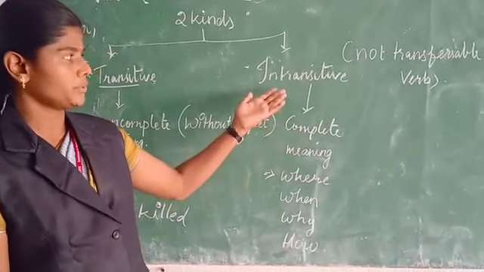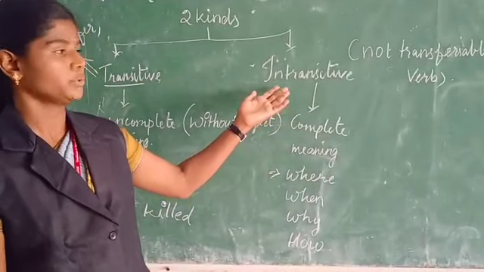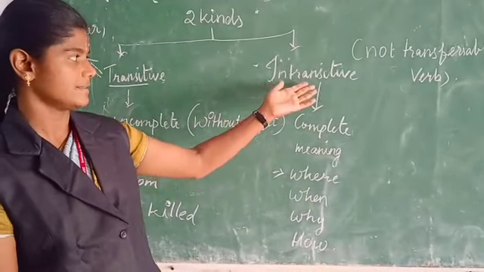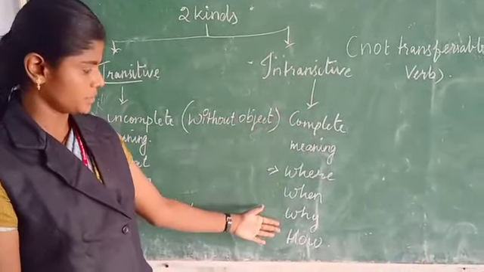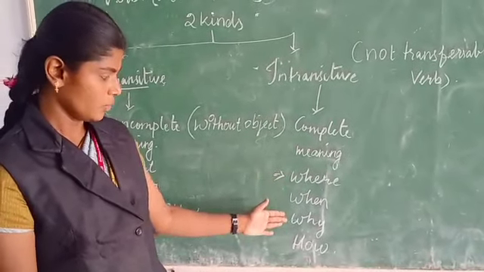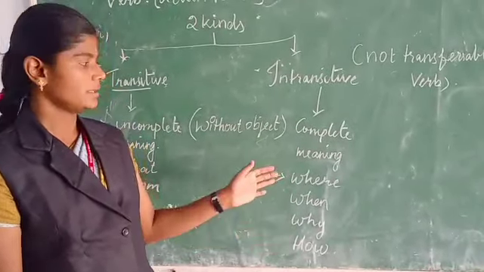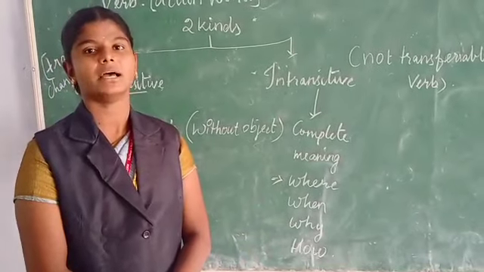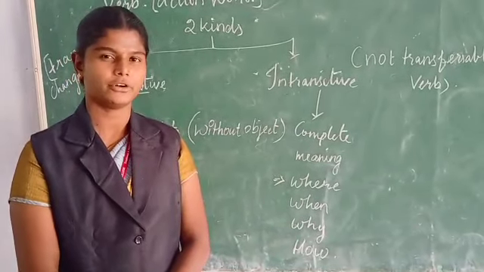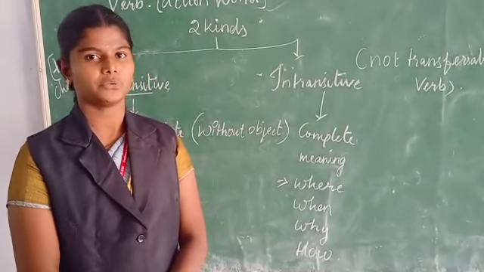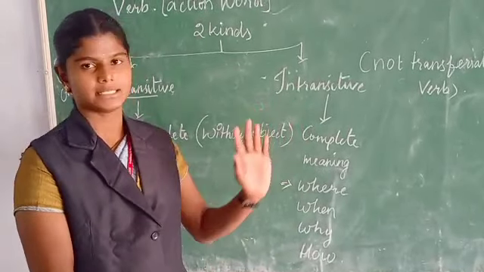If you want to know the answer for an intransitive verb, you can ask these question words, that is where, when, why, and how. And the last key point is, if the verb is followed by an adverb, you can easily find out that it is the intransitive one.